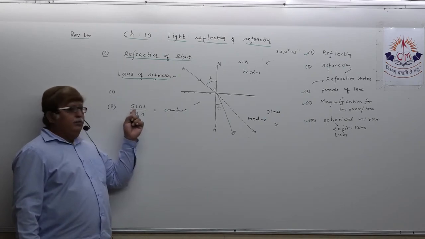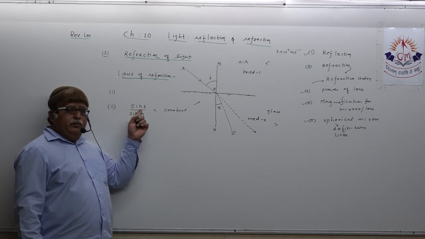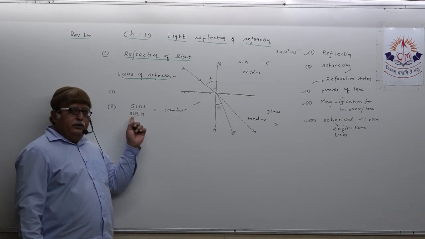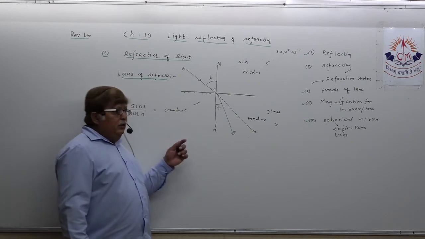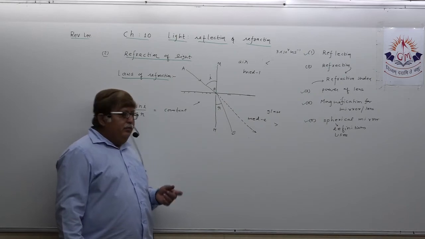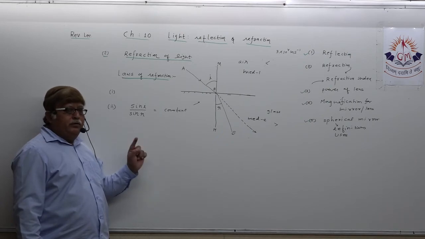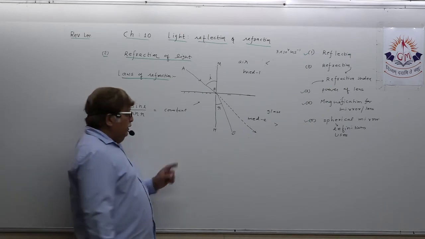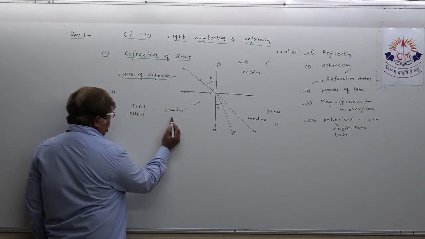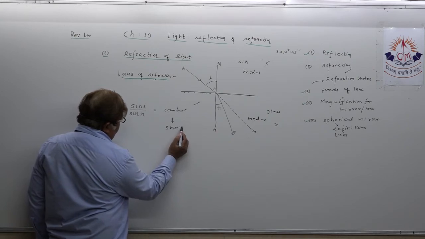The ratio of sine of angle of incidence to the sine of angle of refraction is always constant, which means when you have any two transparent media you will get the value of this as constant, that you all know. Understand? This is also known as Snell's law. Okay?